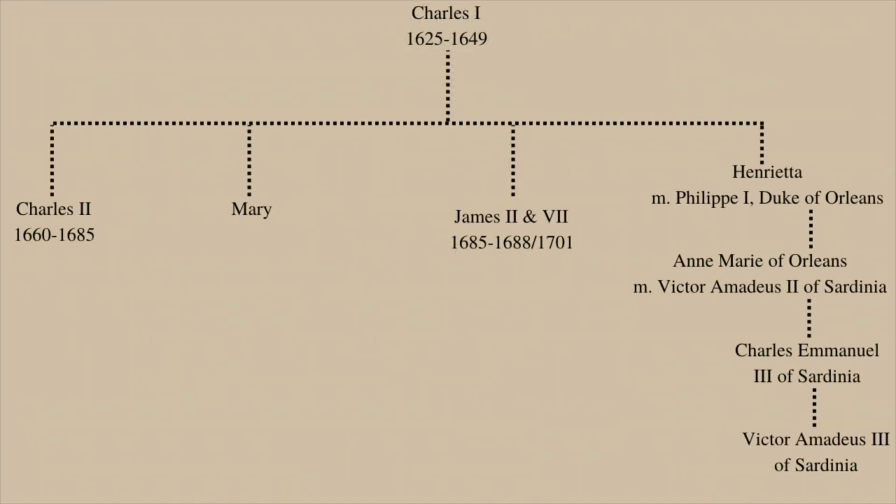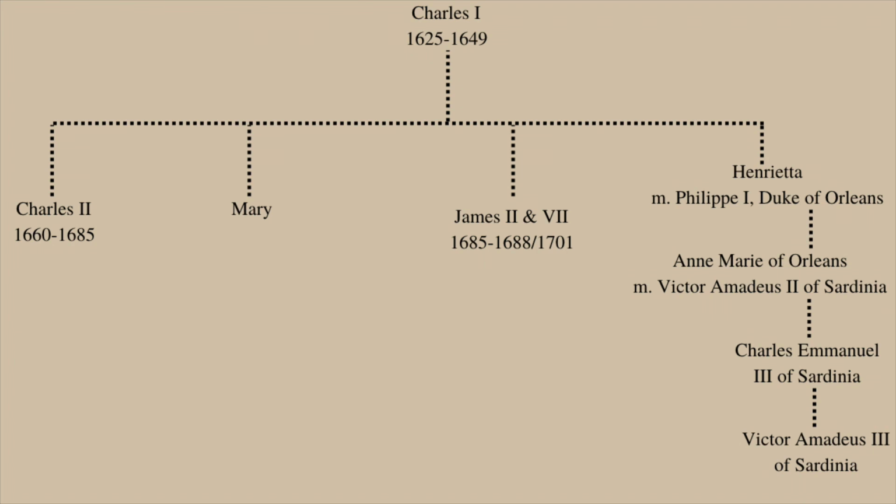Henry was a cardinal and had no children. As such, the line of succession would have moved on to the children of Princess Henrietta, the sister of James II. Henrietta had a stronger claim to the throne than Sophia, but Henrietta had died by this point. Henrietta married Philippe I, Duke of Orleans, and they had a daughter named Anne-Marie of Orleans.